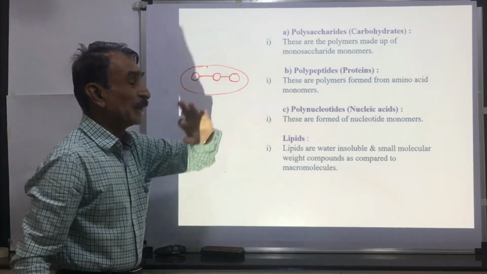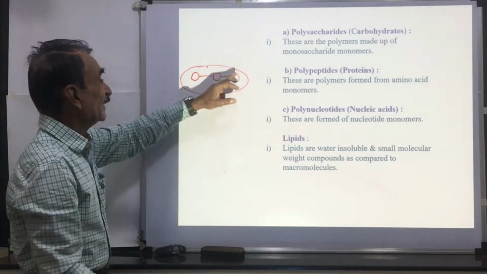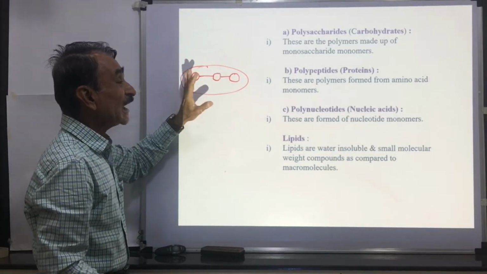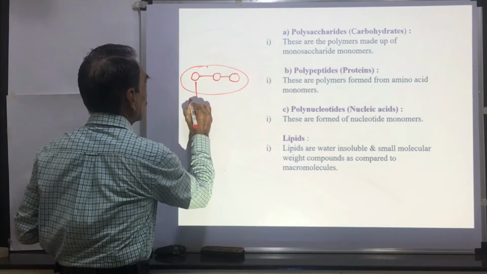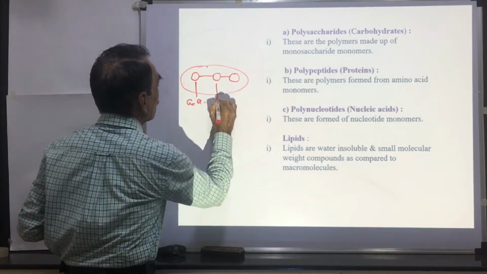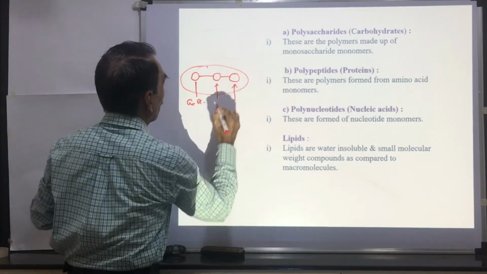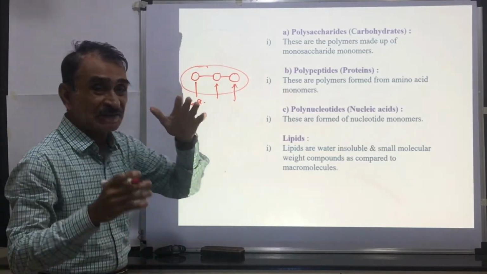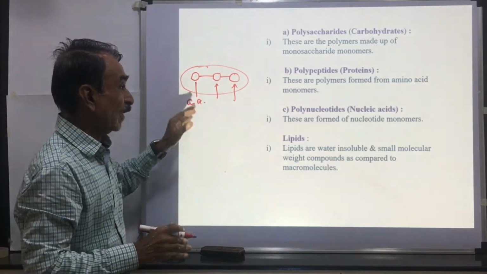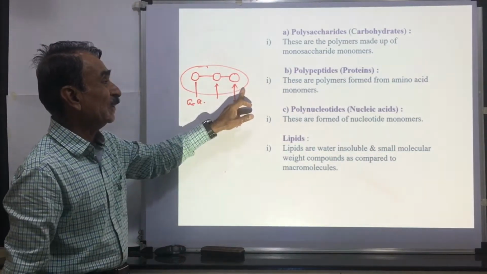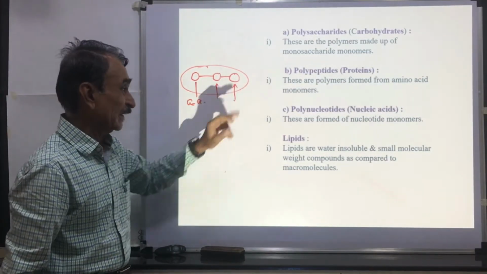Then polypeptides, these are the proteins. These proteins are the polymers of amino acids. This is one amino acid, this is another amino acid, and a third amino acid. These amino acids are linked together by peptide bonds, and there is formation of a polymer. This is called a polypeptide.